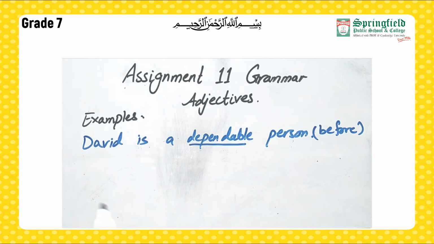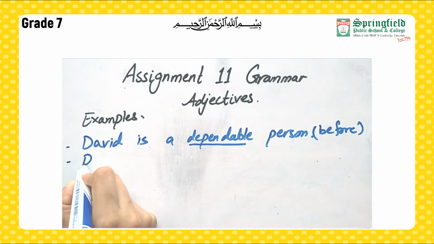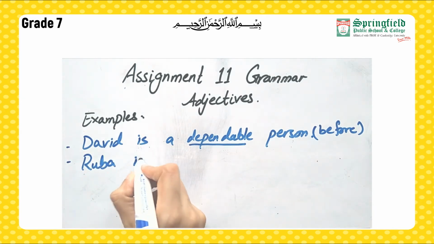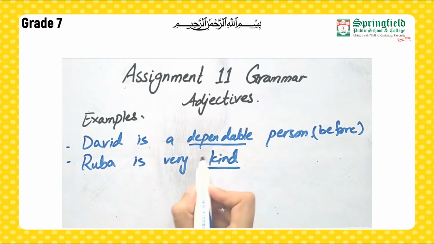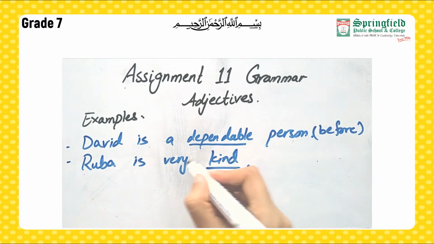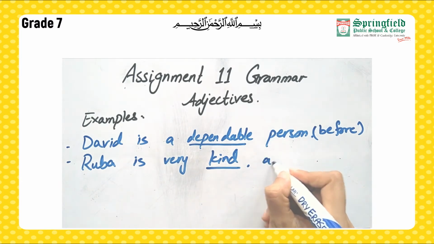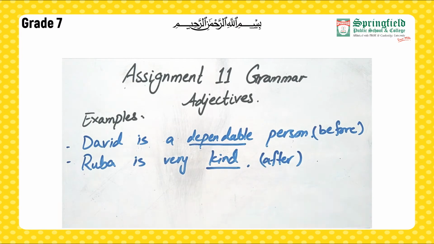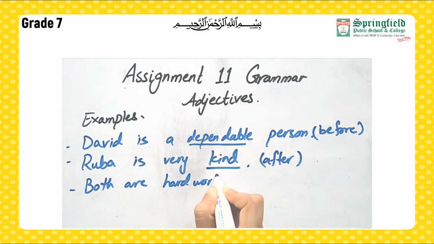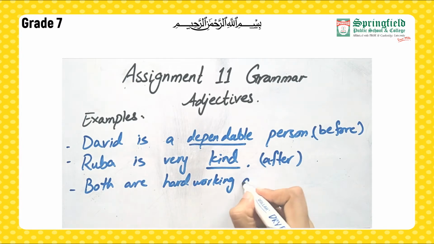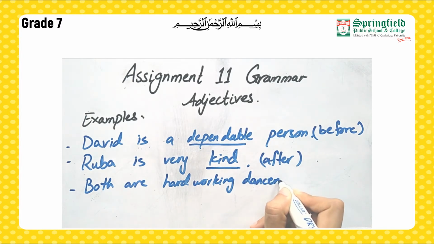Okay? If you look at the next example, Ruba is very kind. Now it's referring to Ruba, but it's coming at the end, so it has come after the noun. We have more examples. Both are hard-working dancers. Right? Hardworking.